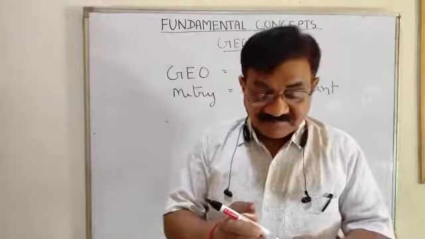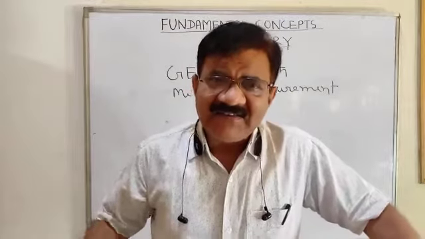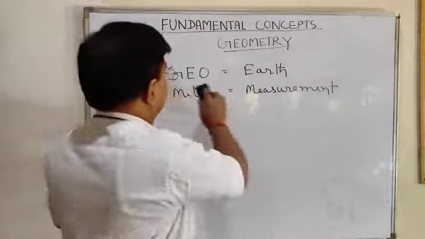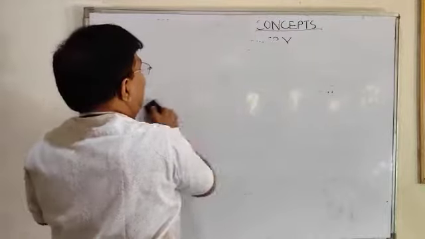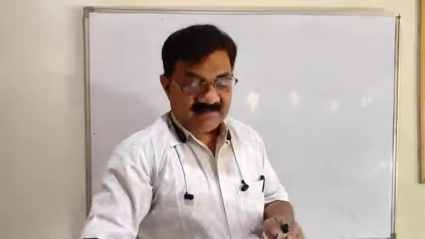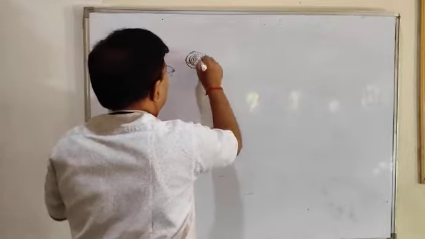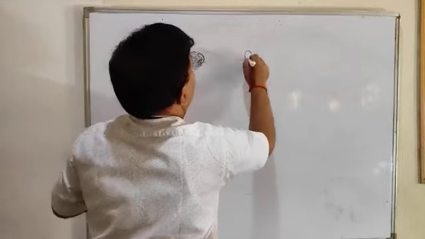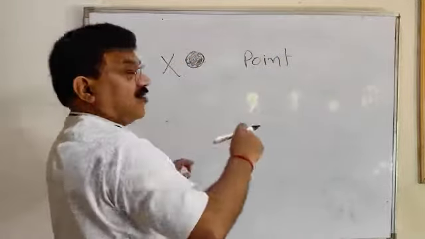So, our geometry, the branch of mathematics, starts from a point. So, let us discuss in detail about the point. What is a point? How to represent a point? Will you call it a point? Is it a point? No. Wrong. Why?